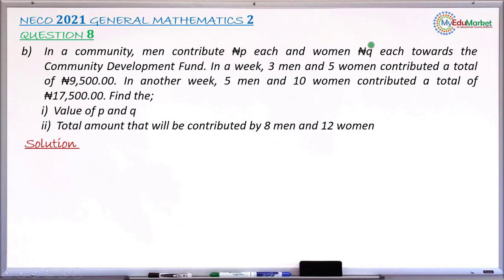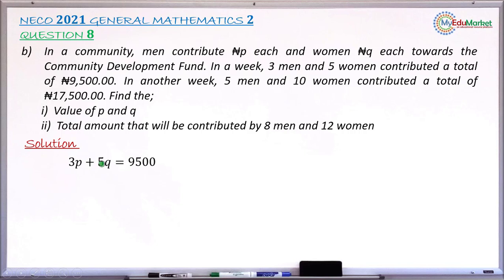So in a particular week, a total of 9,500 Naira was contributed by 3 men and 5 women. So let's get this total contribution in that week. 3 men, each contributing P Naira, so the total amount contributed by men will be 3 multiplied by P, which is 3P.